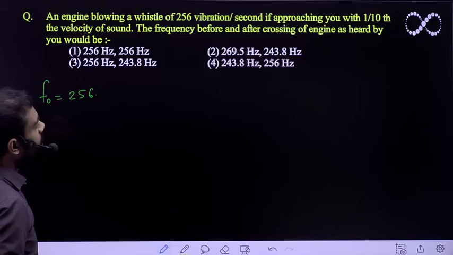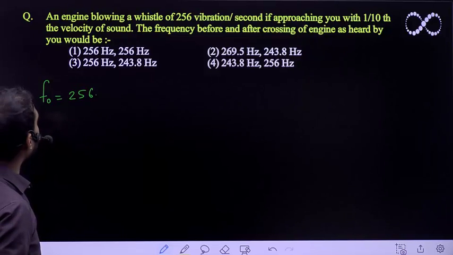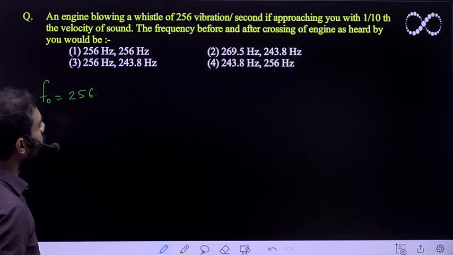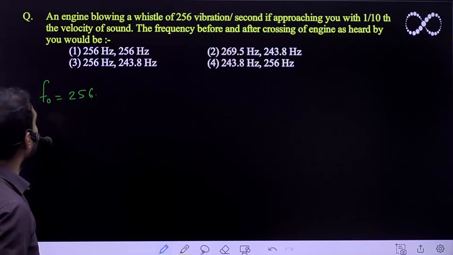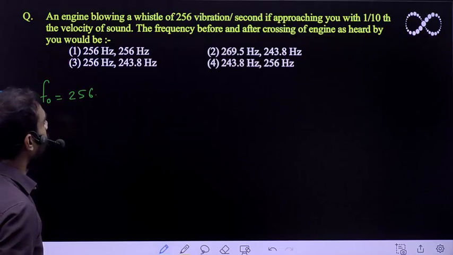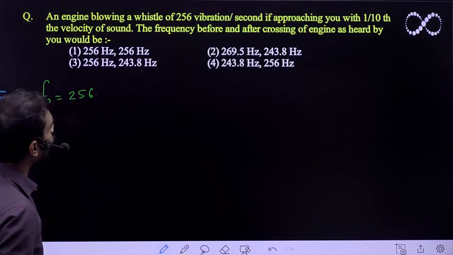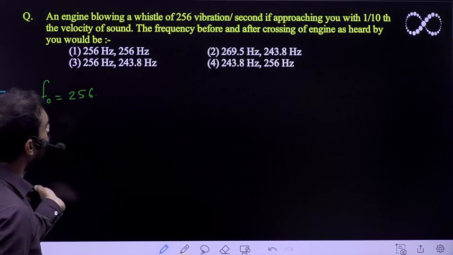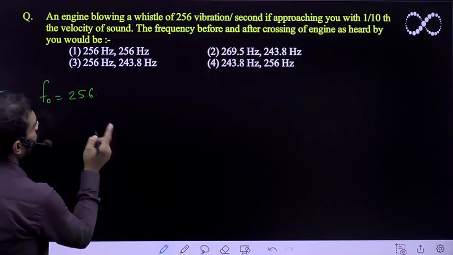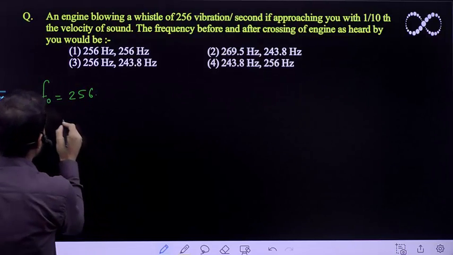And if it is approaching you with 1/10 of the velocity of sound, the frequency before and after crossing the engine as heard by you will be. So this is a question of the Doppler effect. So first, let us calculate the frequency before crossing here.